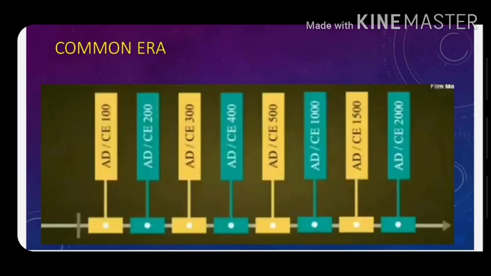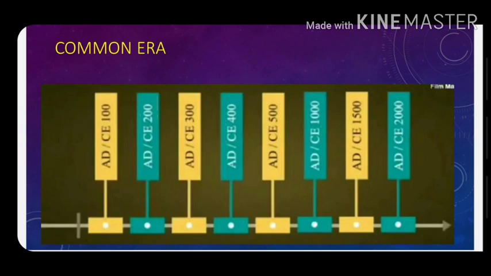Common Era, Christian Era. In the linear division of time, years that follow one after the other are arranged in serial order. In history books also, a chain of events that follow one after the other is presented in a linear and serial manner.